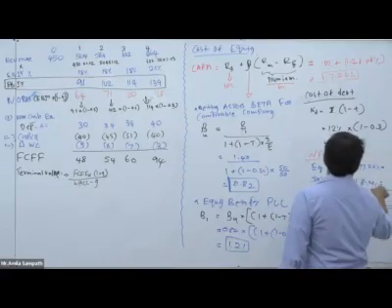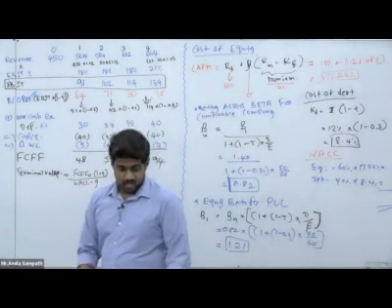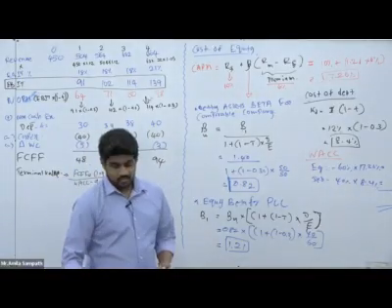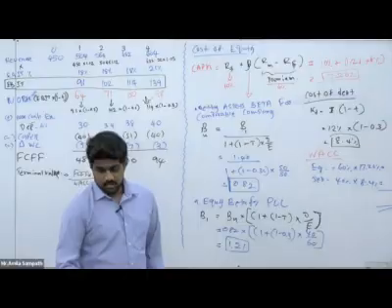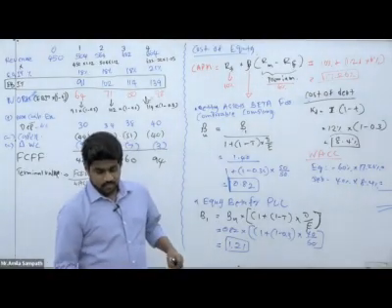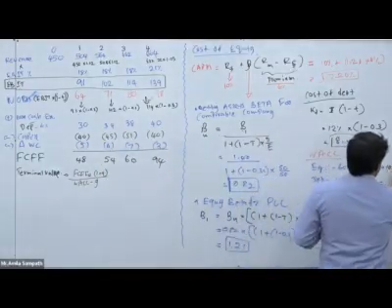Then the summation of these two we can get as our WACC. Basically if we multiply 17.26 by 60%, we can get it as 10.36.